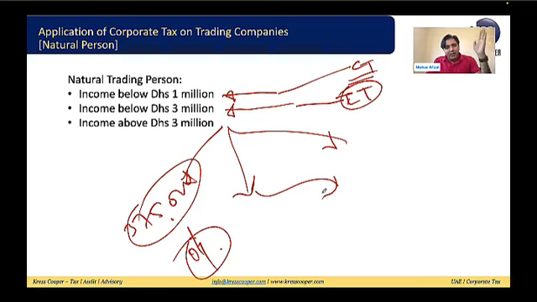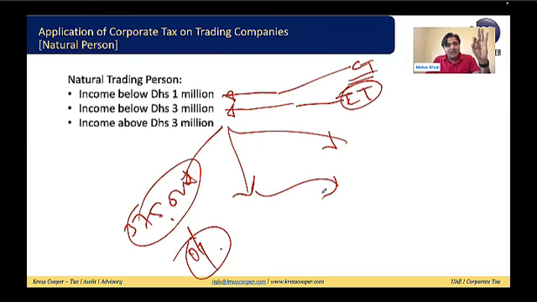So once we are converting accounting income into the taxable income, then on the total taxable income up to 375,000, 0% corporate tax will be applicable, and on any taxable income beyond 375,000, 9% corporate tax will be applicable. So the important thing for the natural person is that the 0% privilege is not available to the natural person. The 0% qualifying income privilege is only available to the qualifying free zone person. For the natural person, it doesn't matter whether the natural person is in the free zone or out of the free zone. In both cases, they're out of the 0% privilege.